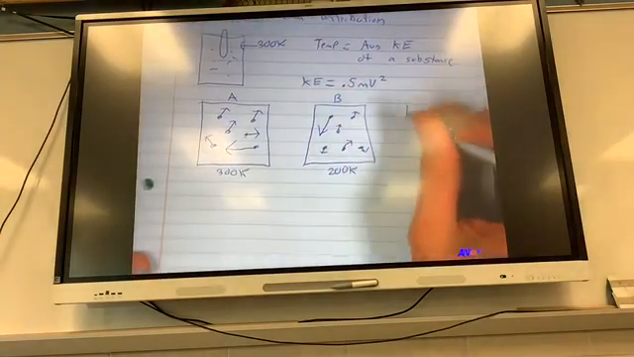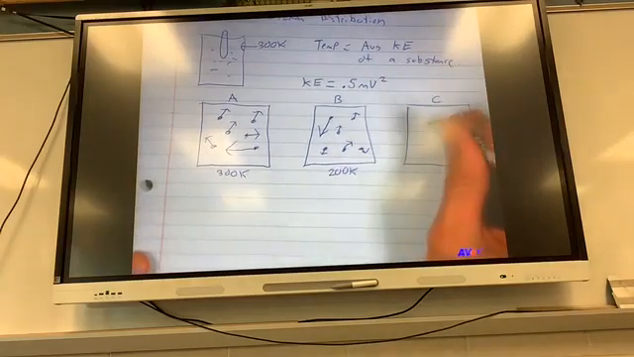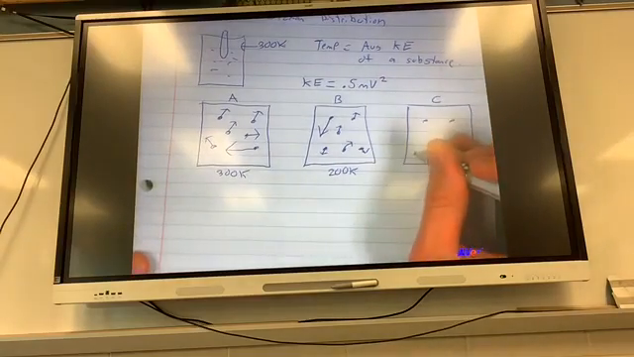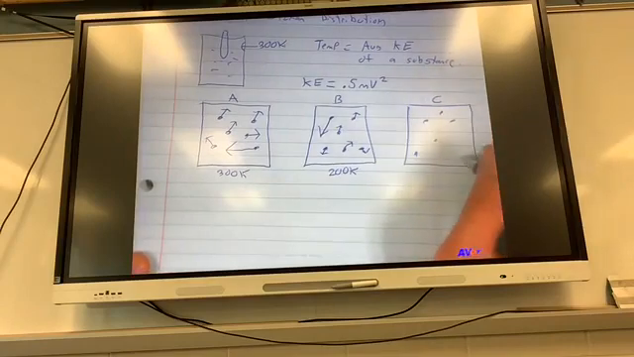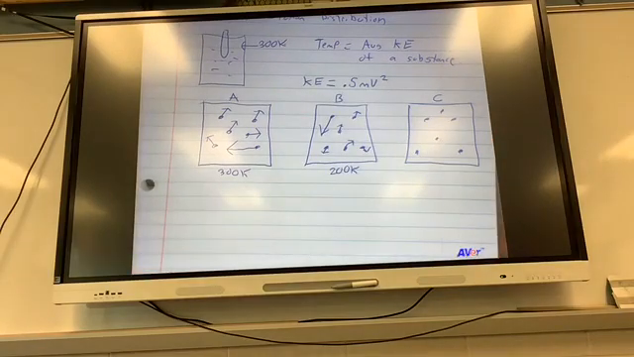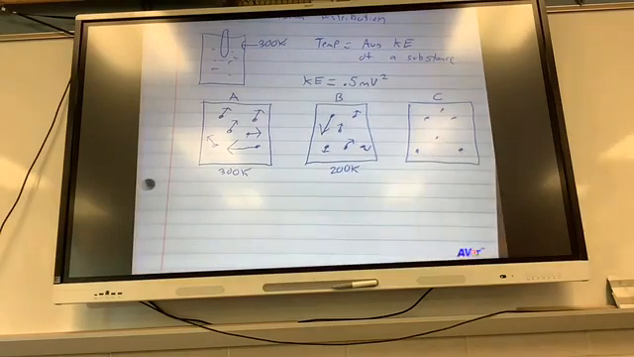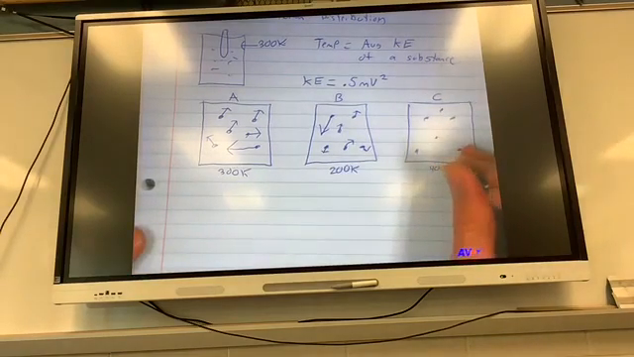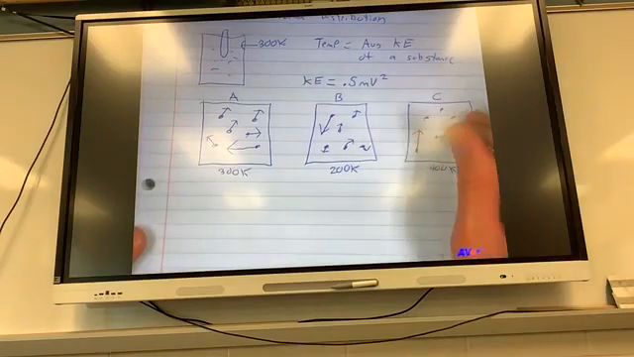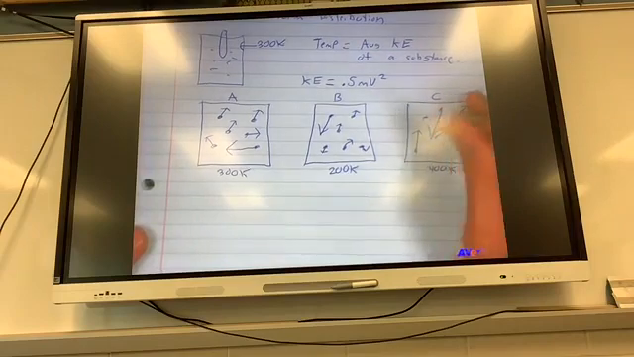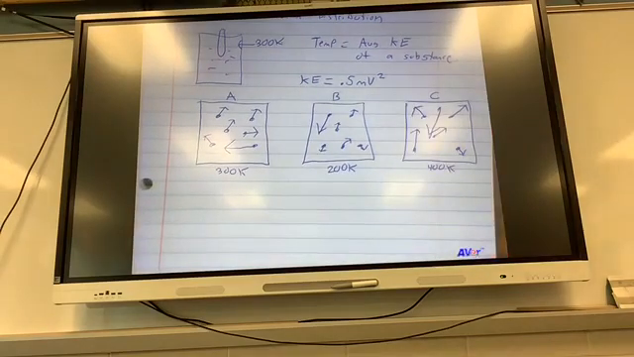And then in container C, we had 6 particles. This one was at 400 Kelvin. So the majority of these arrows are going to be longer than the first box. So we have container A, container B, and container C.